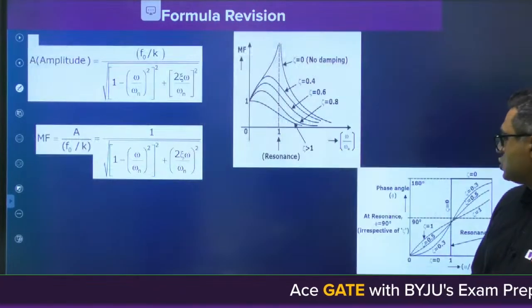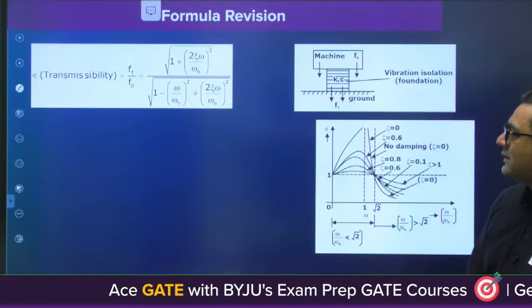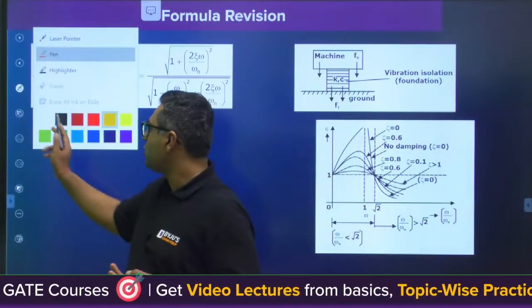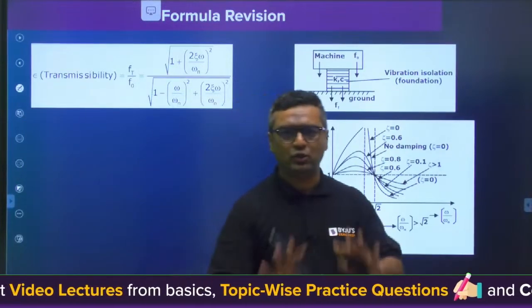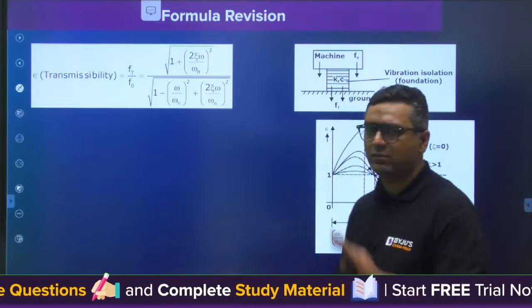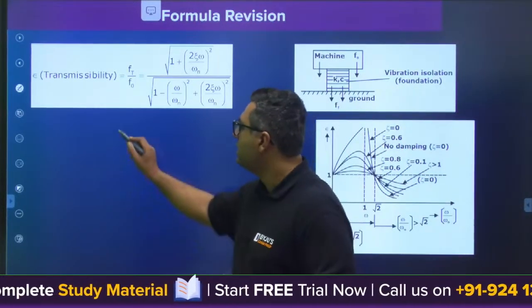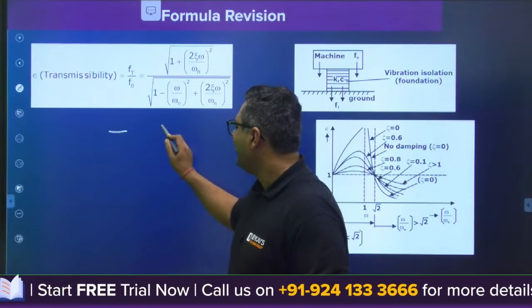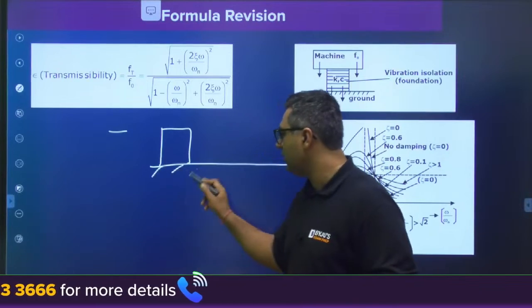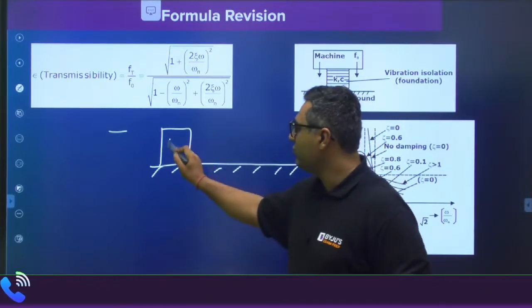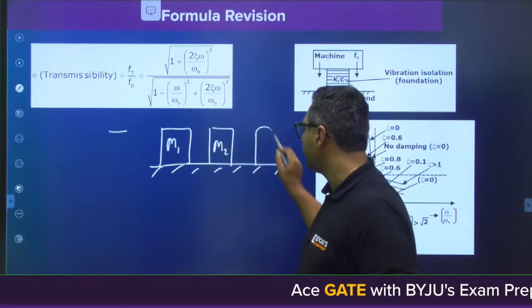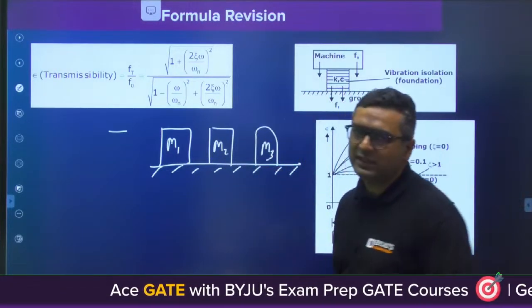Okay guys, so now we are moving to the next thing, that is transmissibility ratio, that is for vibration isolation. I will be taking someday a session on only force damped vibration, then I will go into all detail. For the timing we are completing it with the formula only. So there is a transmissibility ratio. If we are going to have a machine like this, I am telling simply in 2 minutes. If this is a machine M1, this is machine M2, this is machine M3. Let us say machine M1 is running.